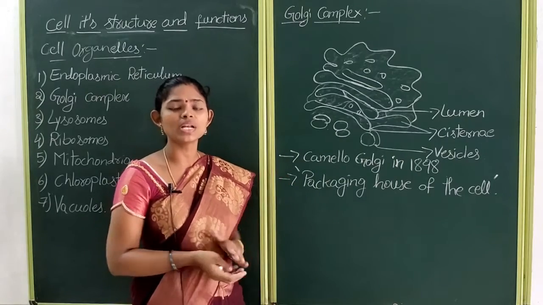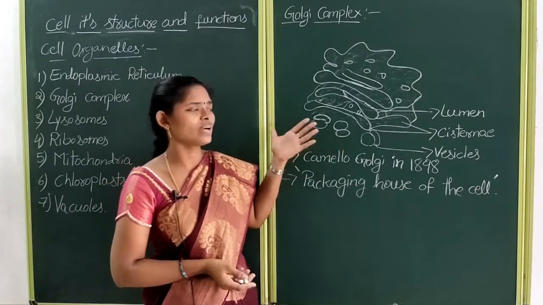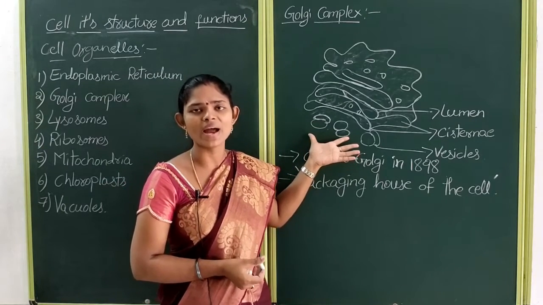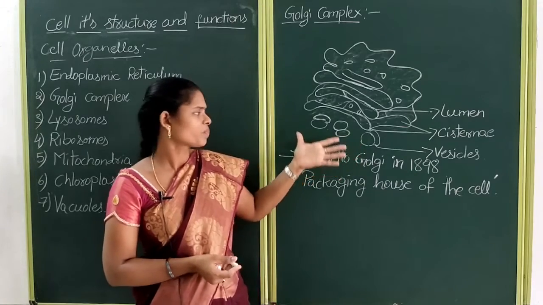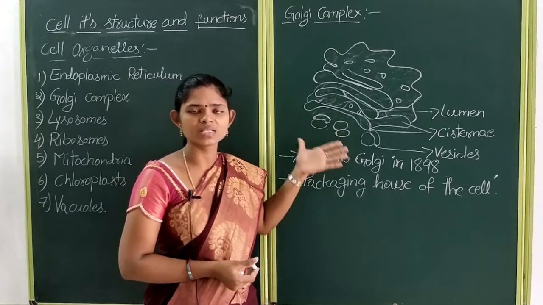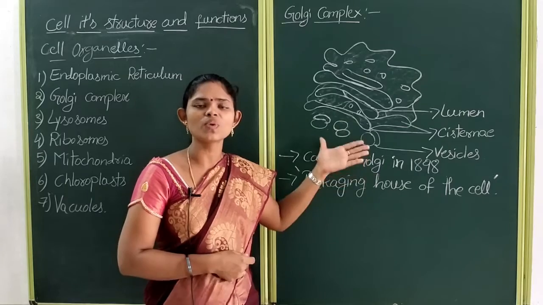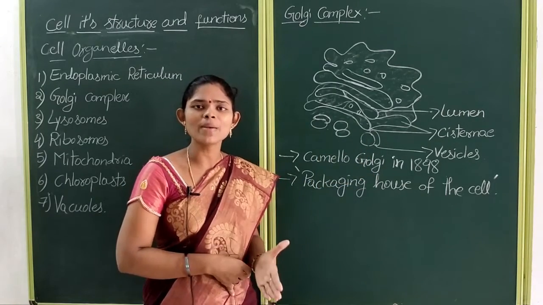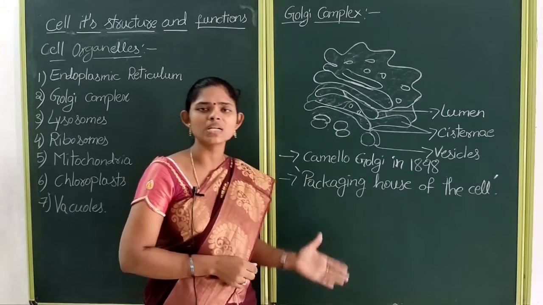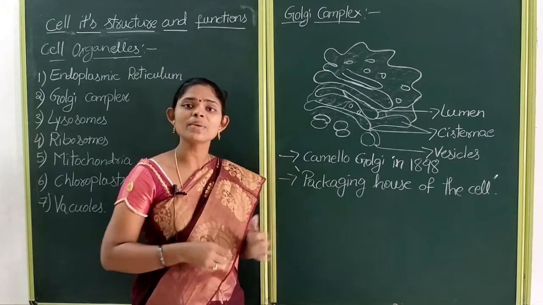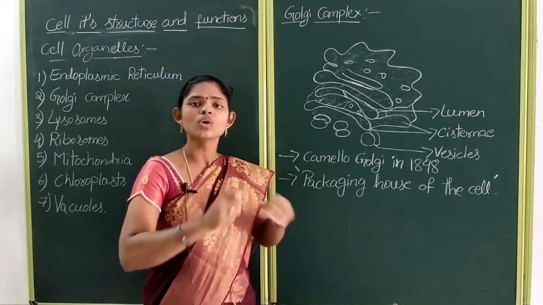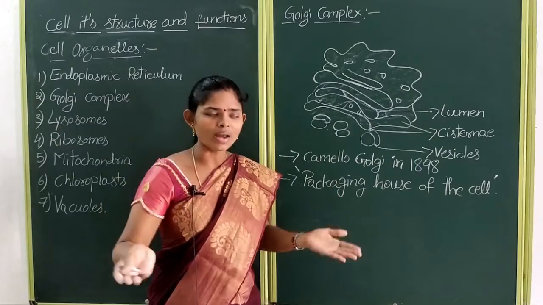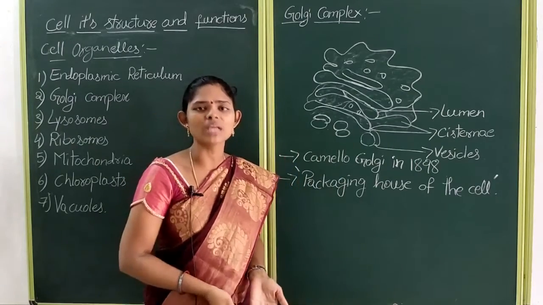Understood, children? The first function of the Golgi complex is to pack various substances. After the packing, these substances will be transported to the cell membrane. The cell membrane then uses these substances to repair itself, or else it reforms again.